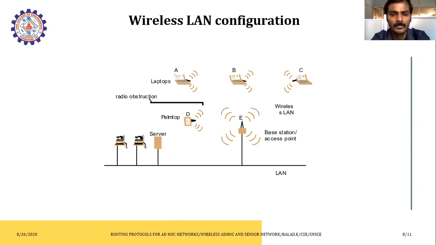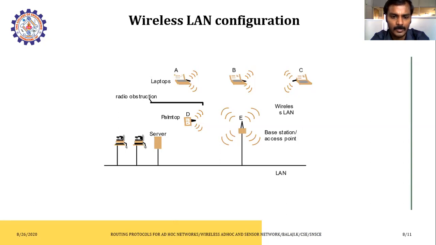Then we come to the wireless LAN configuration. This is a configuration of a wireless LAN. What is meant by LAN? Local area network. Wireless means the communication with all the connected devices will be in wireless mode. Basically, we will have a base station or access point.